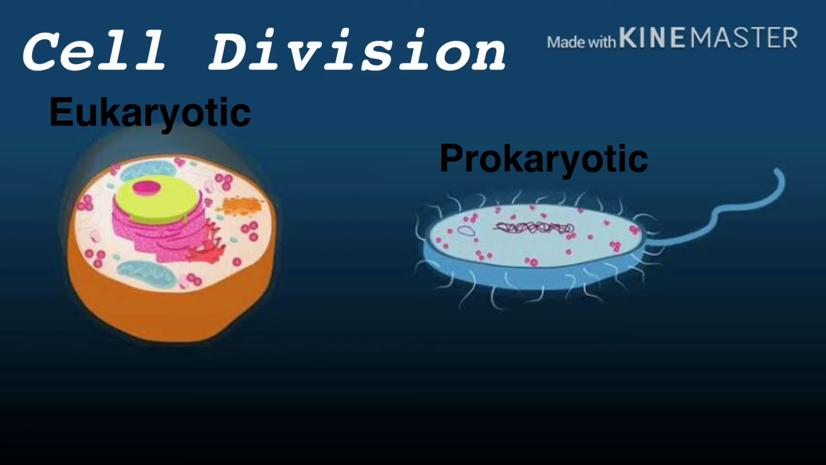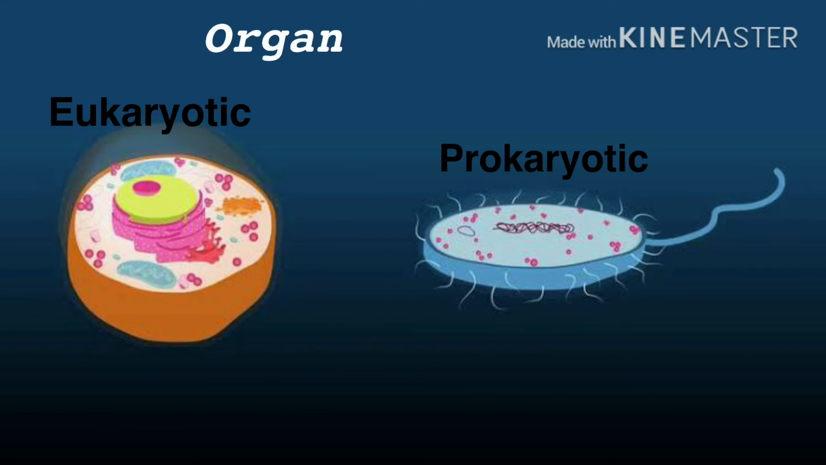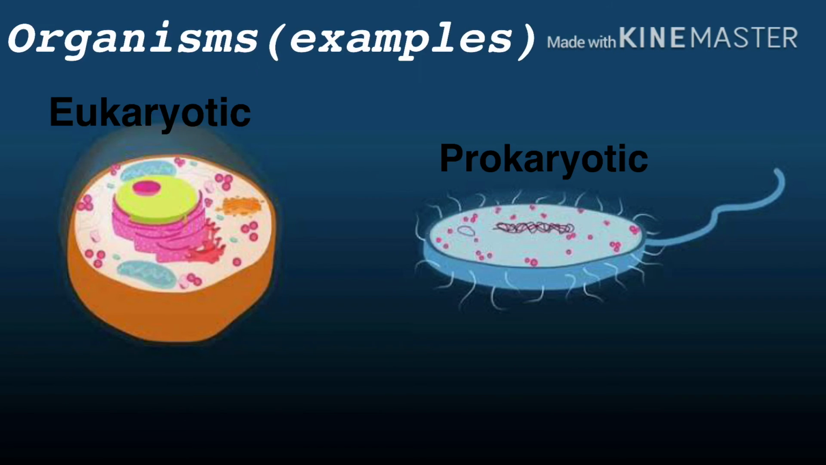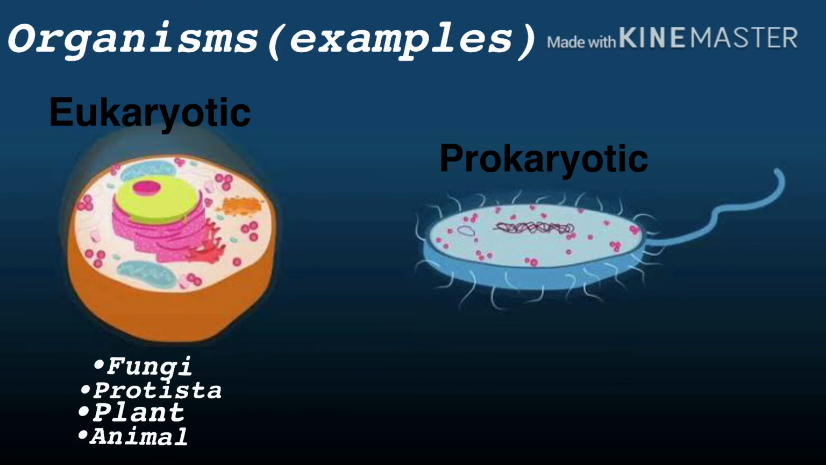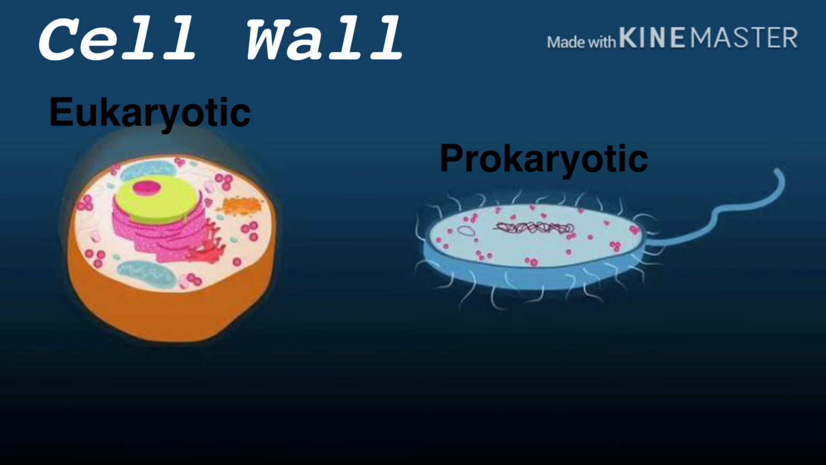In terms of cell division liwat, eukaryotic by through meiosis and mitosis, while the prokaryotics by through binary fission. Organism example liwat eukaryotic is fungi, protist or protista, plant, and animal. Organism example liwat prokaryotic is bacteria and archaea. Its cell wall liwat, eukaryotic and prokaryotic may pagkakaiba.